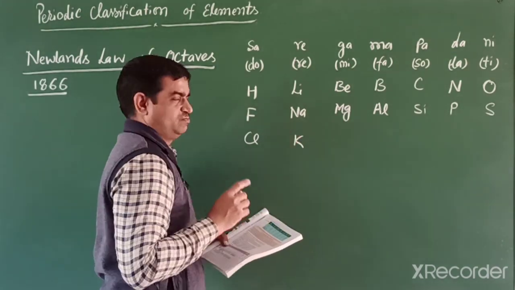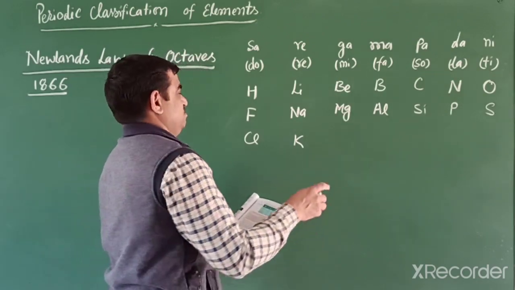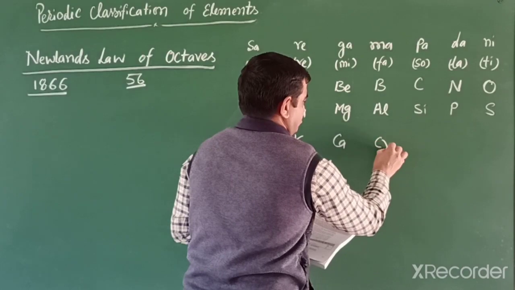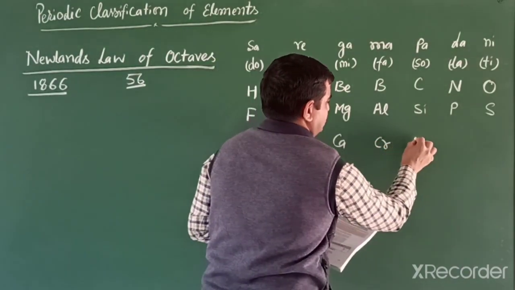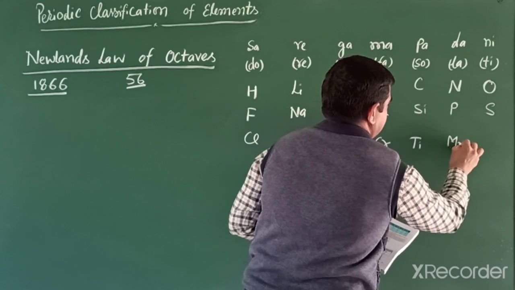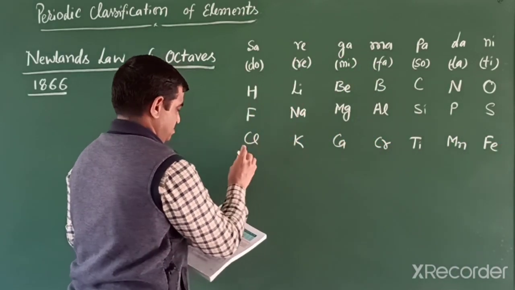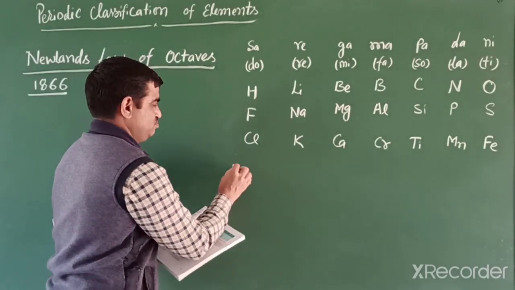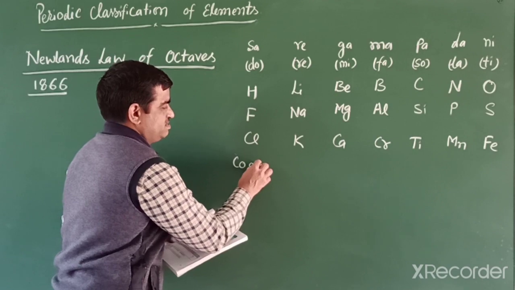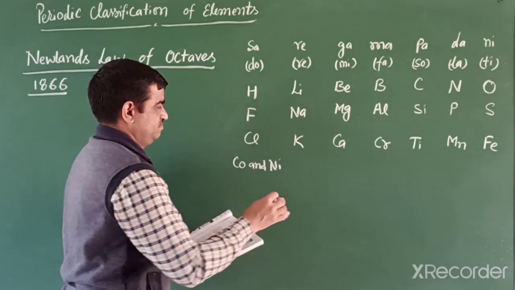potassium, because argon was not discovered at that time, calcium, then chromium, titanium, manganese and iron. Then in this group, he put two elements, cobalt and nickel. Cobalt and nickel.